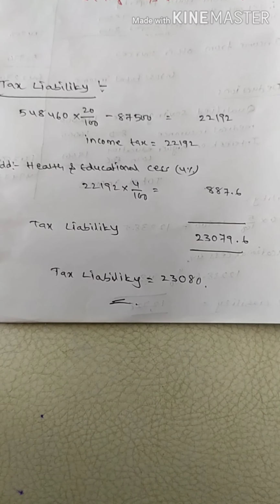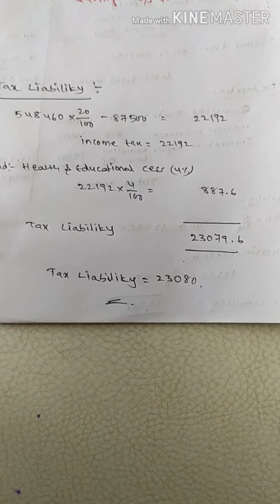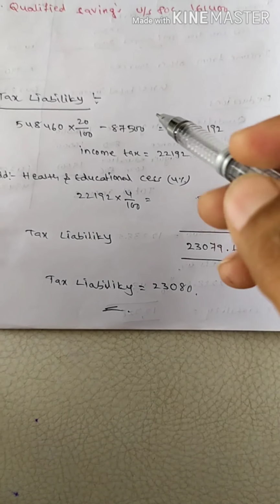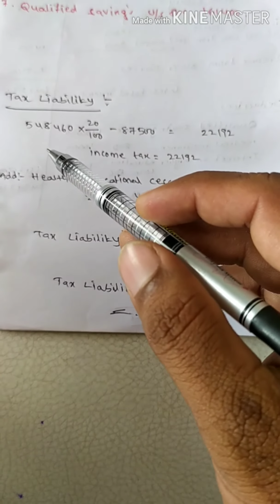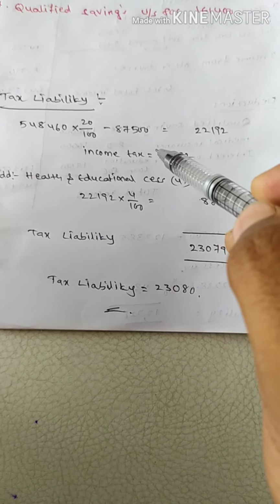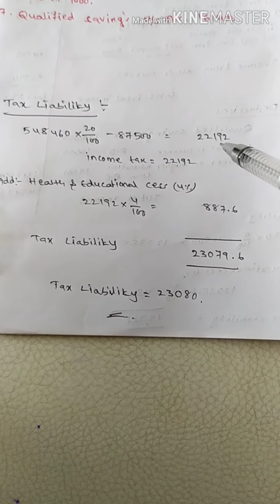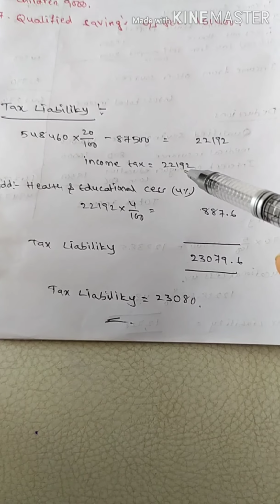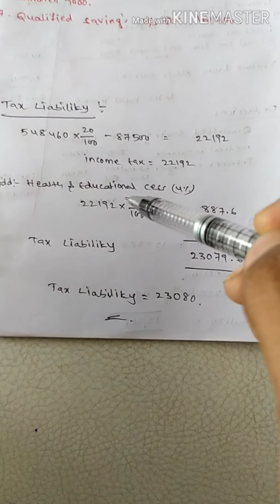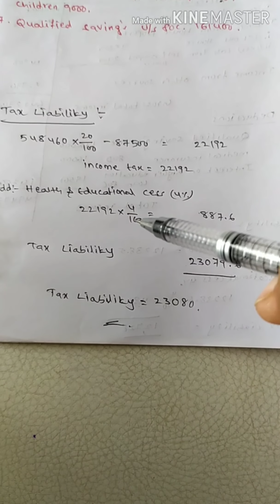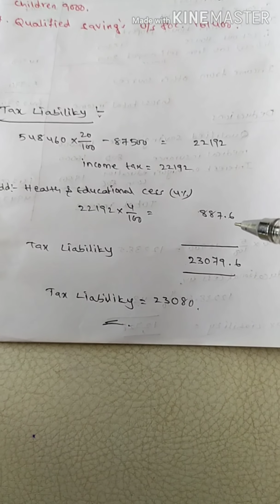Here total income is between 5 lakhs and 10 lakhs, so you have to apply the 20% slab rate. 5,48,460 into 20% minus 8,500 is equal to 22,192, that is the income tax. And to that we have to add health and education cess at 4%. 22,192 into 4% is equal to 887.68.